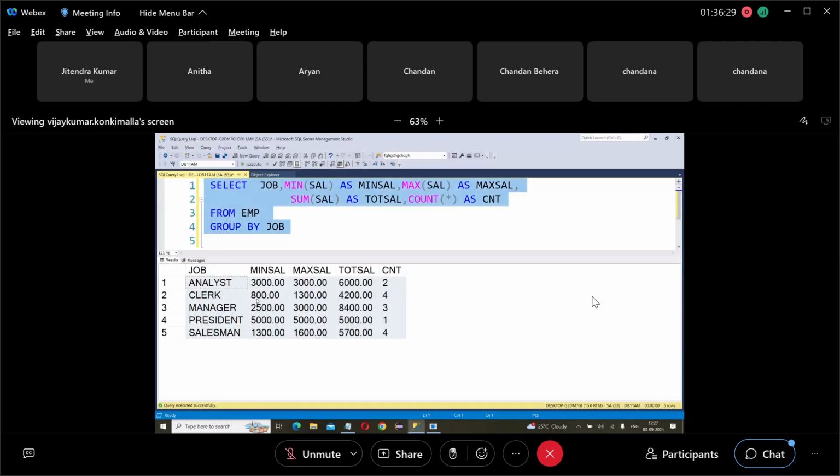Suppose for analyst, minimum salary is 3,000, maximum is 3,000, total is 6,000. How many employees? How many analysts? Two analysts. So it is showing the job wise summary.